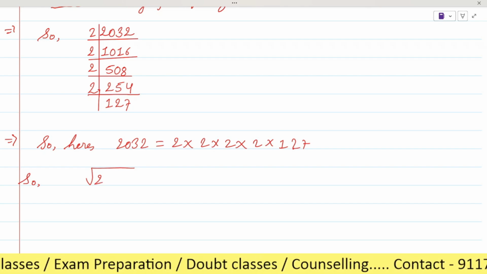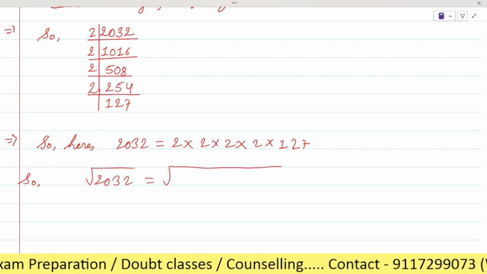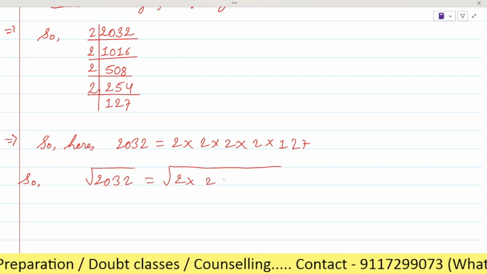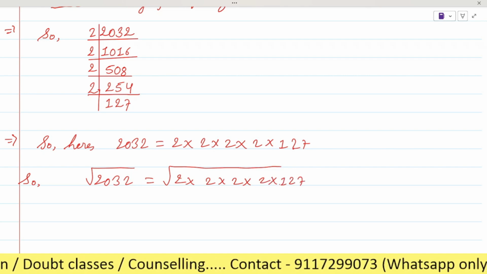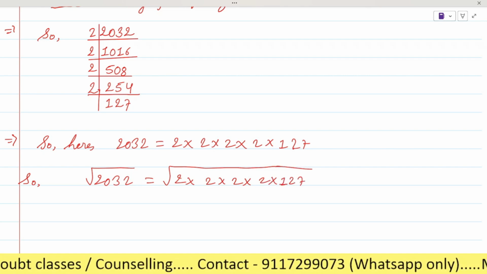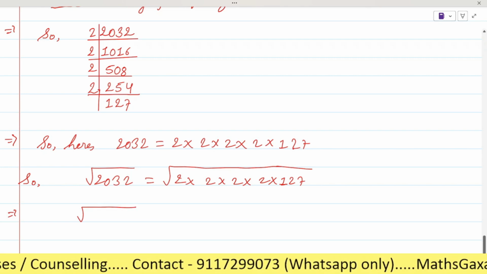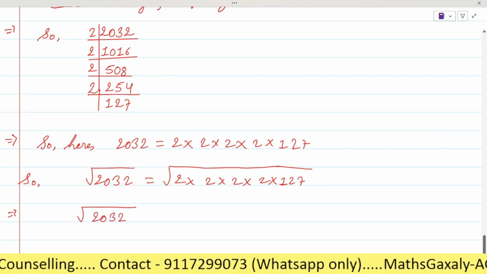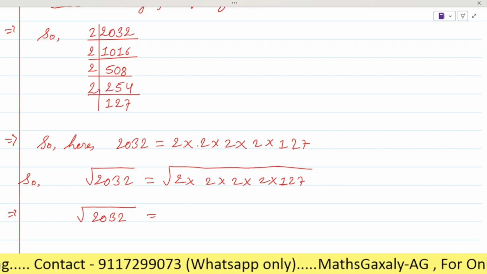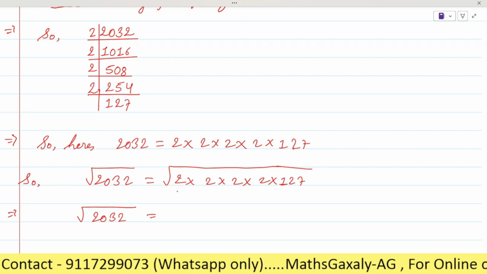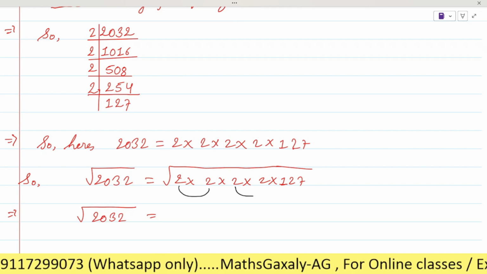Root under 2032 will be root under 2 into 2 into 2 into 2 into 127, right? Now we have to make the pairs. On the left side we will continue it. As we are finding the square root, we have to make the pair of 2, right?